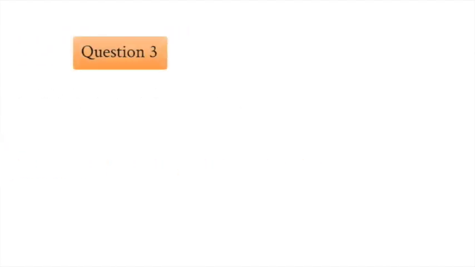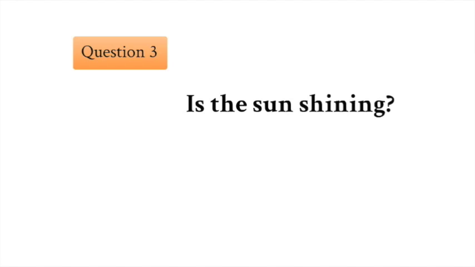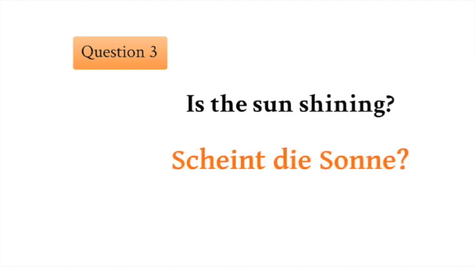The third question, is the sun shining? Scheint die Sonne? Here we have the verb to shine, which can be translated as scheinen. Scheint die Sonne?